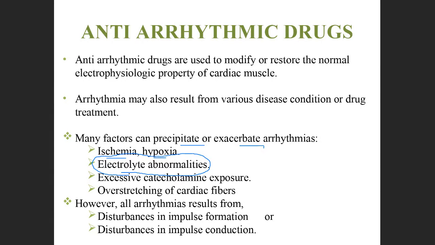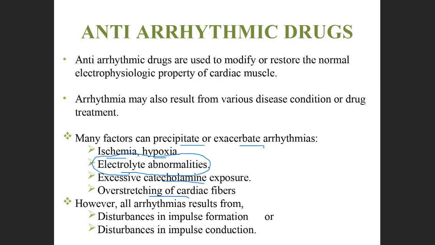Excessive catecholamine exposure also leads to arrhythmias, and overstretching of cardiac fibers also leads to irregular heartbeat. When the muscles of the heart are working very hard and stretching over a period of time, the impulses take time to travel through the heart. Thereby, till that time, an irregular beat will arise.